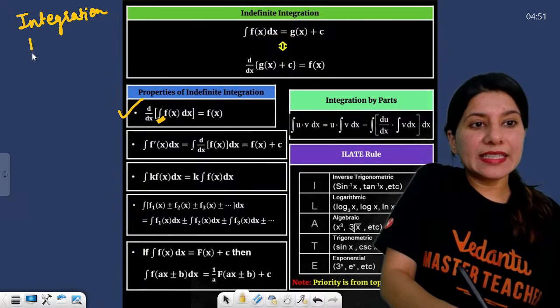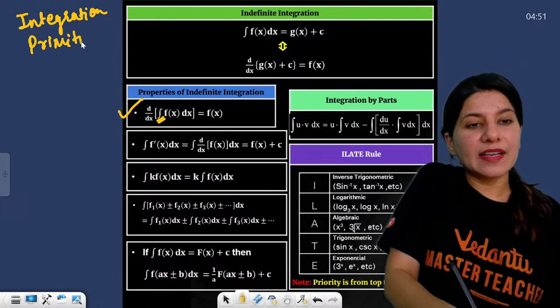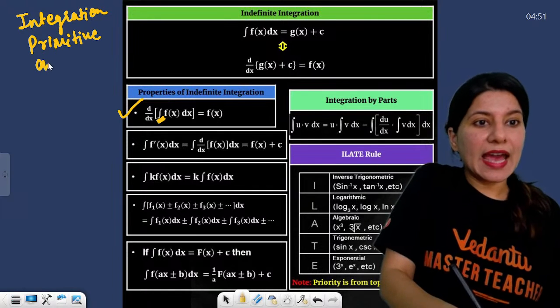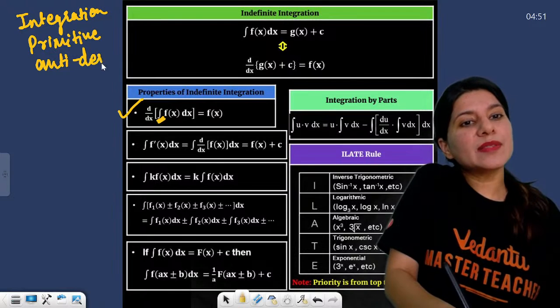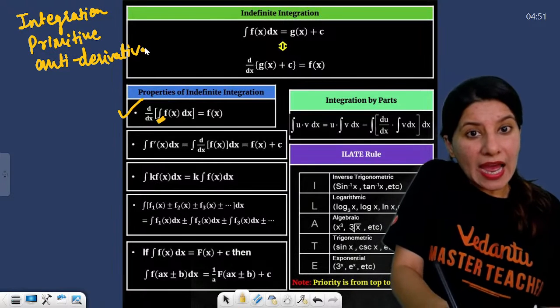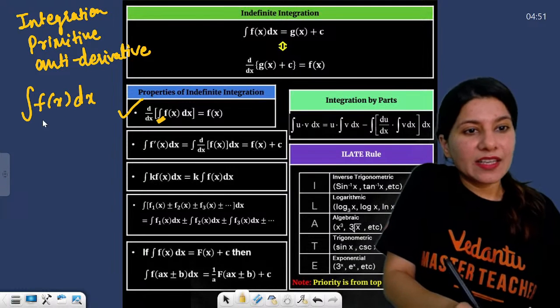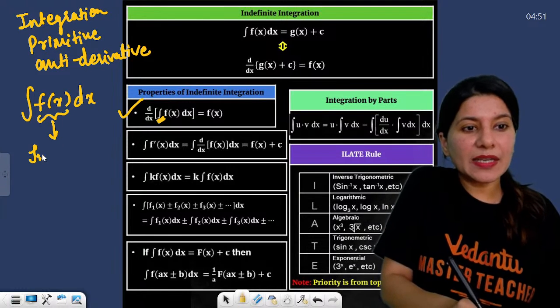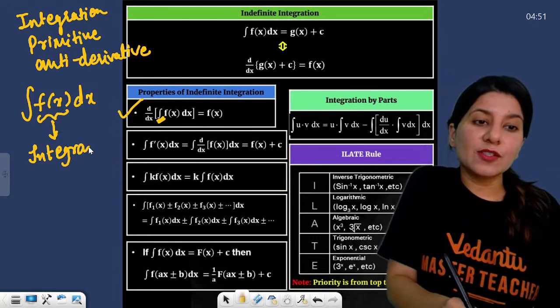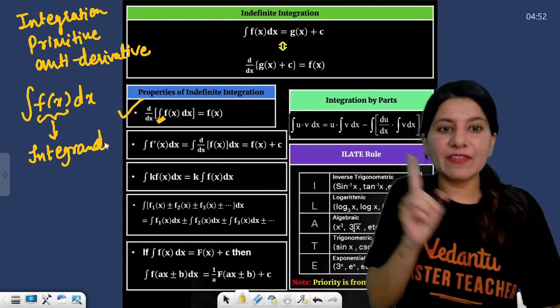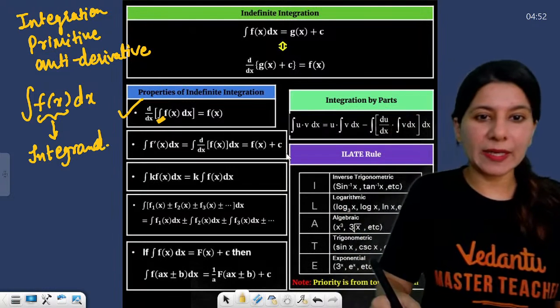Understand this. Integration, primitive, antiderivative: these three terms are absolutely the same. And one more term: here f(x) is nothing but the integrand. So they can play with the words as well. f(x) is your integrand, right? Okay, clear?